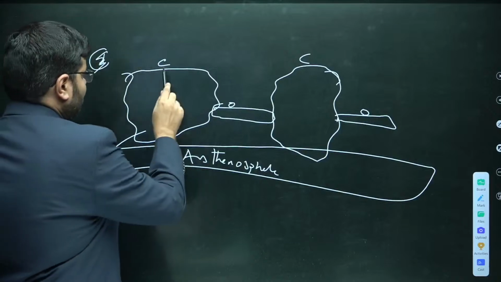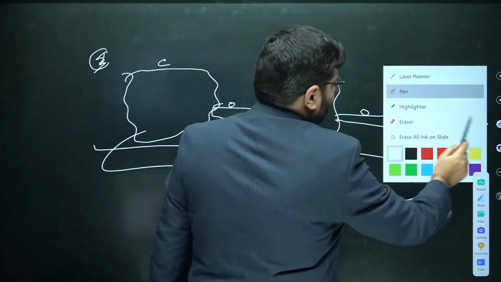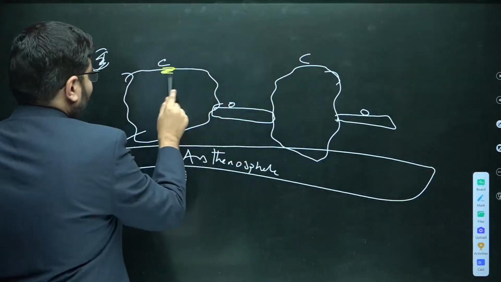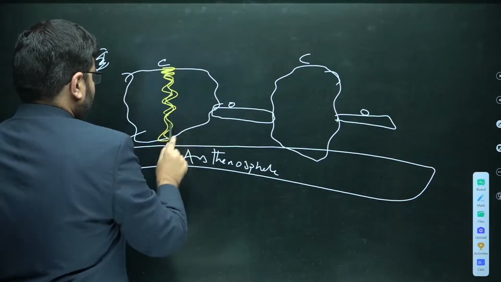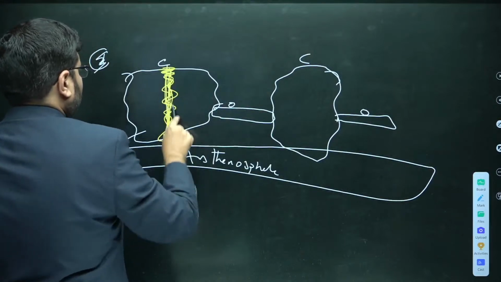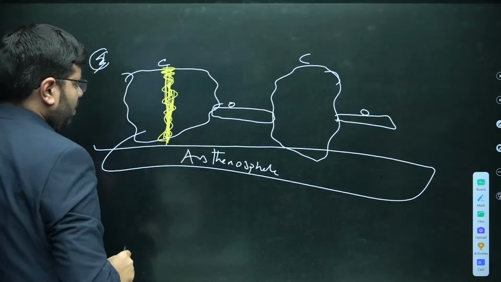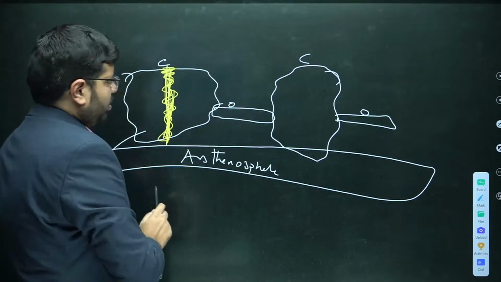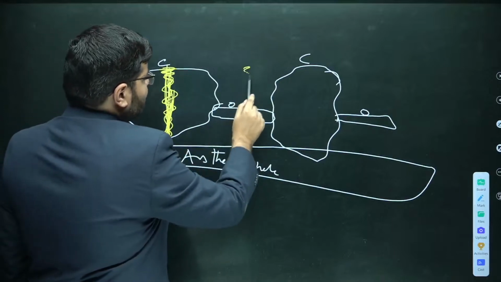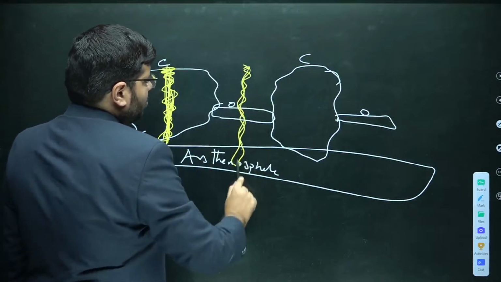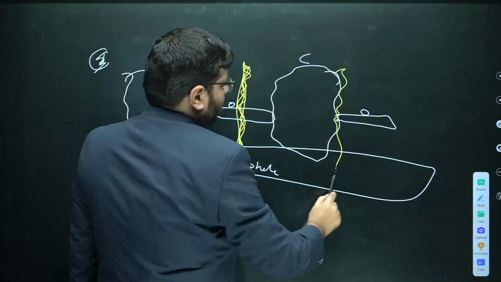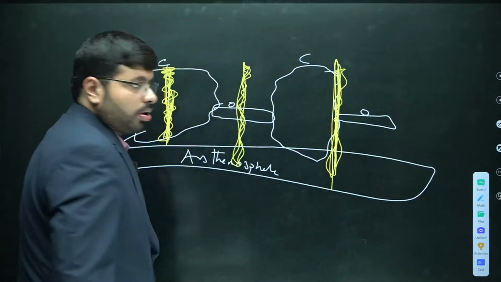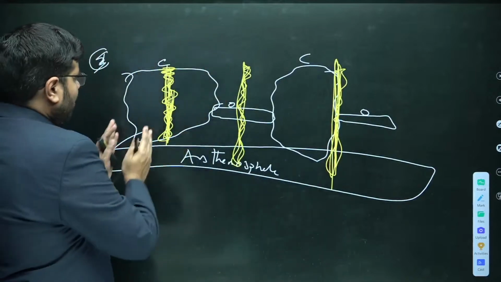Say imagine that there is a boundary here. This is a boundary, and this boundary is in the continent. This portion is completely continent, and this one is a mix of both. Now the next boundary is here, and this is the third boundary. Now you see, this is one boundary, one plate.